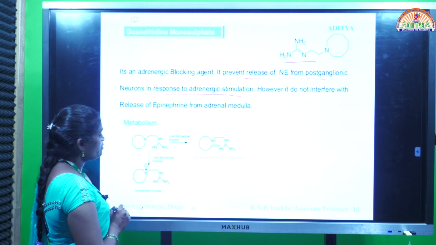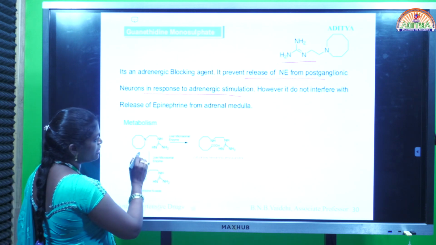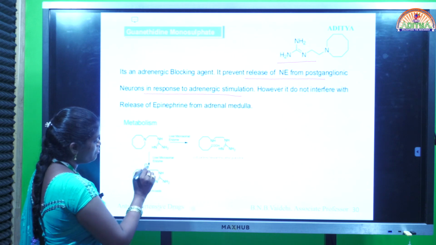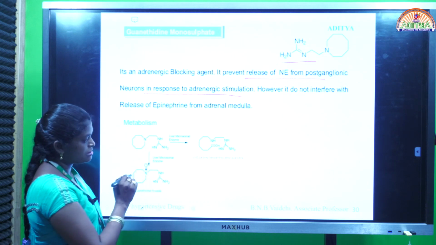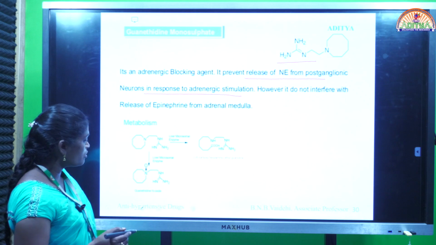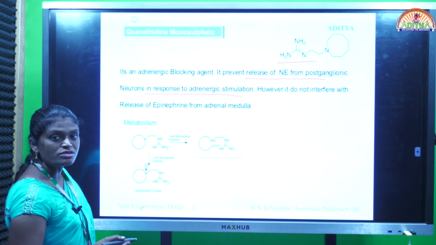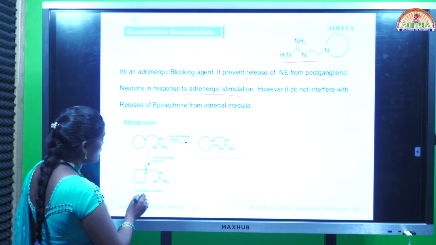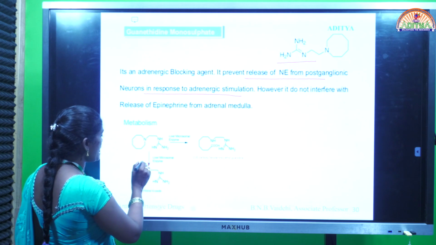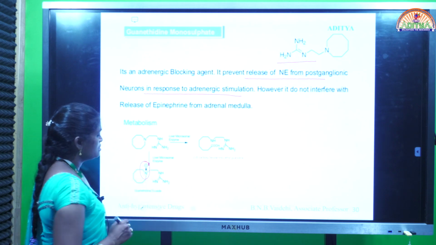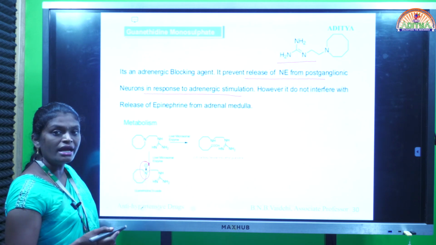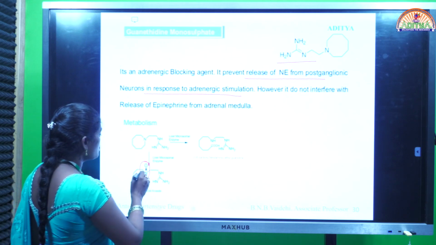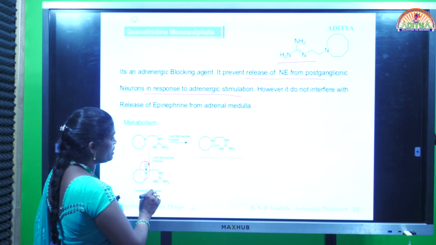Coming to metabolism, this drug undergoes metabolism in the liver by a phase 1 process first. In phase 1, it undergoes metabolism by oxidation and is converted into guanethidine N-oxide. It means N-oxidation occurs. O-oxidation is there, N-oxidation is there. This drug mainly undergoes N-oxidation and is converted into guanethidine N-oxide.